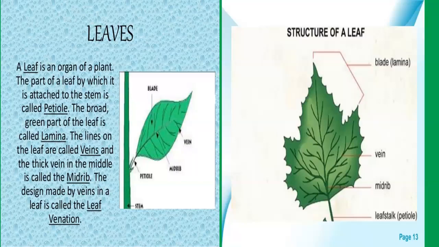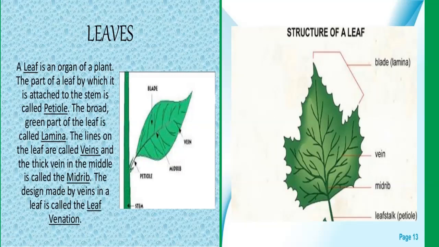So there is a midrib, one main vein in the center of the lamina, and a large number of veins spread out from the midrib to all parts of the leaf. This midrib and veins consist of bundles of tubes, some of which carry water into the leaf and others carry away the food from the leaf.